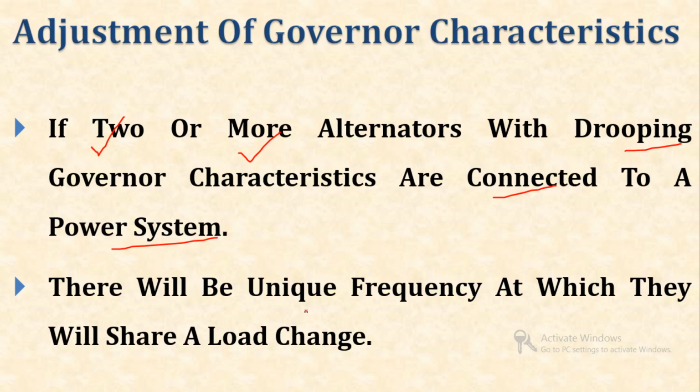At that time there will be a unique frequency at which they will share a load change. Clear? If two or more alternators are operated in parallel, then there will be a unique frequency at which they will share a load change.